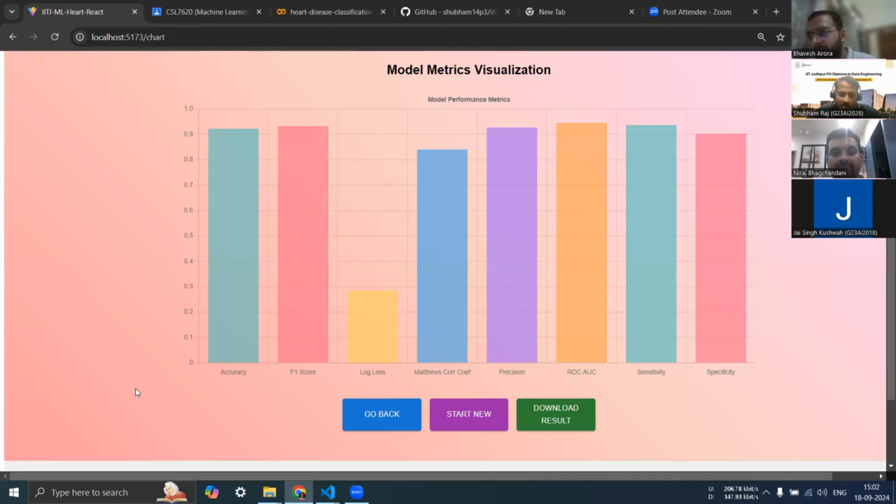I would also like to extend a special thanks to Professor Sandeep sir, from whose guidance and mentorship we got this project, and we are grateful for his support and encouragement. Looking ahead, we want to enhance this model with an advanced data set and look into deeper features and algorithms under his guidance. We would also be working on continuous monitoring of this project so that we can implement some later projects as well.